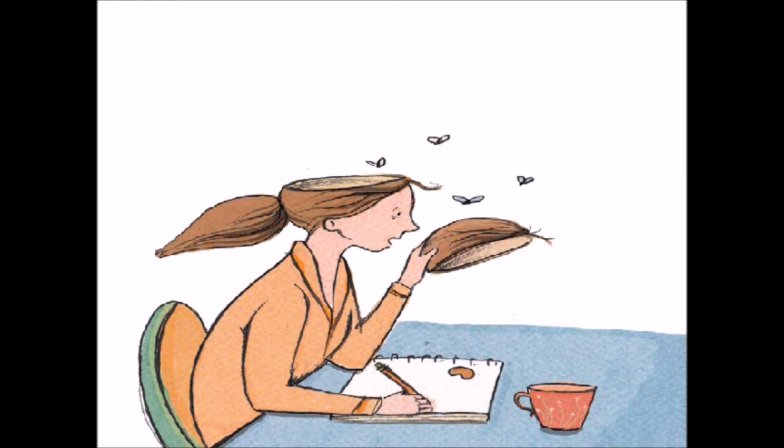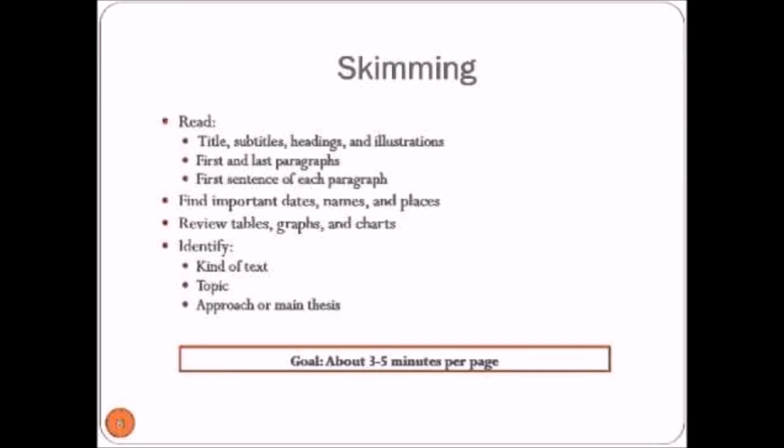So, in detail, skimming is: read titles, subtitles, headings, and illustrations, first and last paragraphs, first sentence of each paragraph, find important dates, names, and places, review tables, graphs, and charts, identify kind of text, topic, and approach or main thesis.